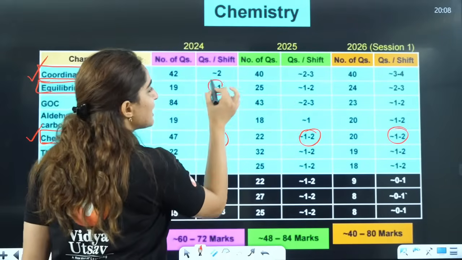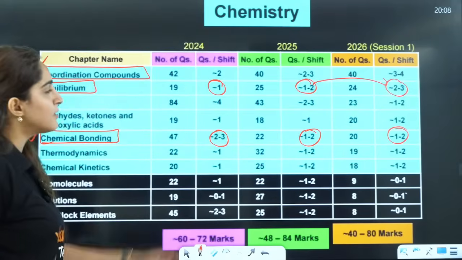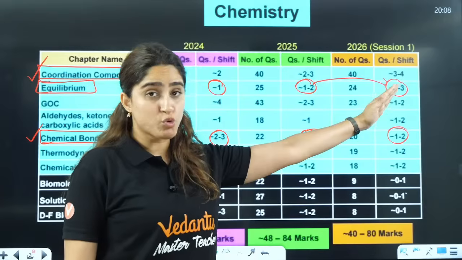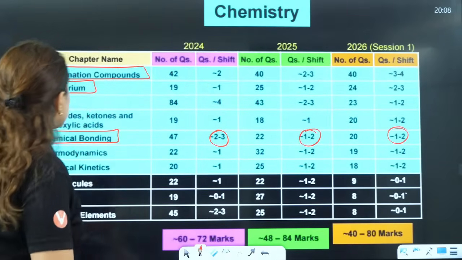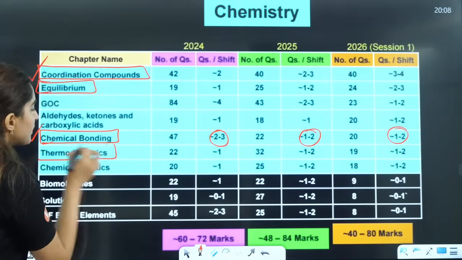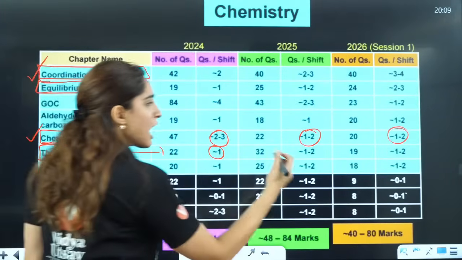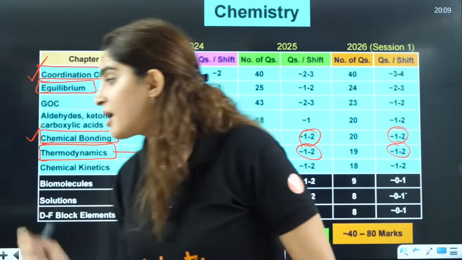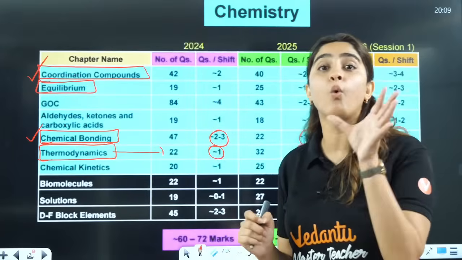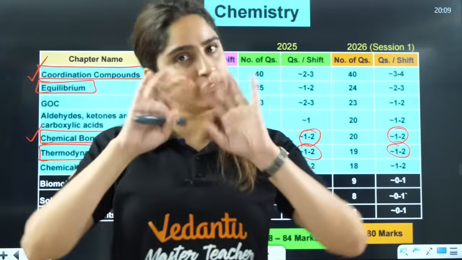As you can see, the number of questions is increasing here: 1 to 2 earlier, 2 to 3 in 2026. So the number of questions from equilibrium is increasing. Then from thermodynamics, one question they used to ask, now they are asking 1 to 2 questions, and the questions are from work of isothermal and work of adiabatic.